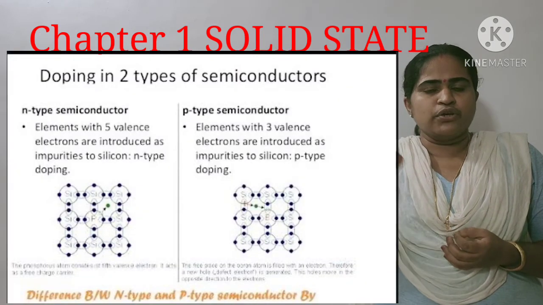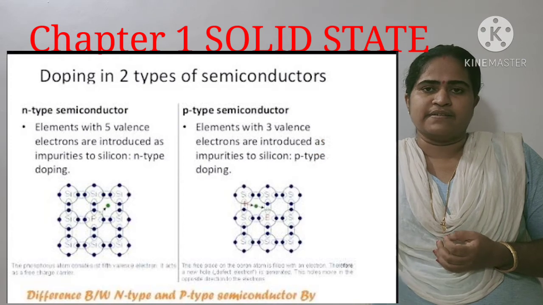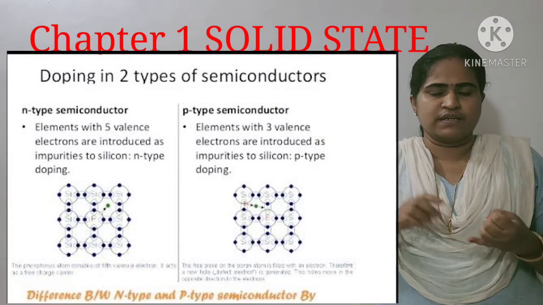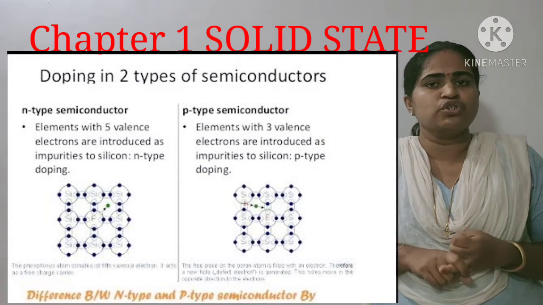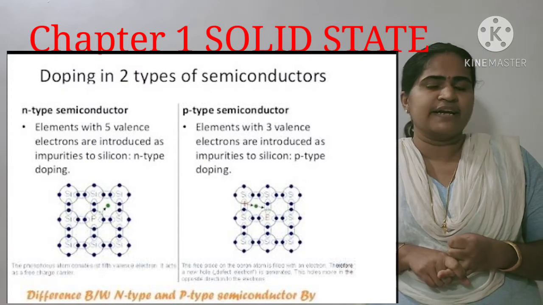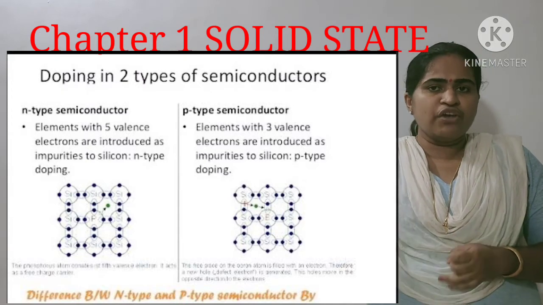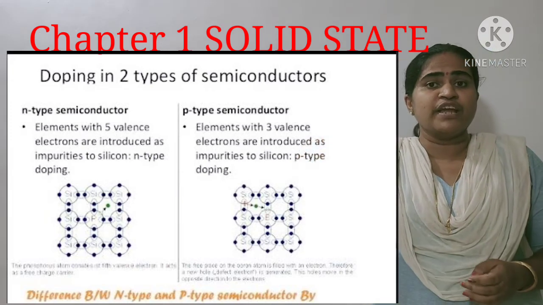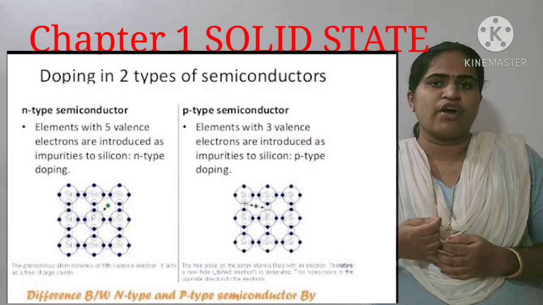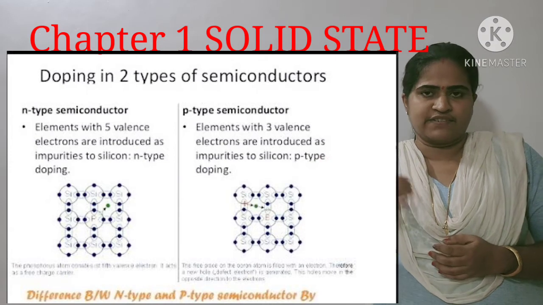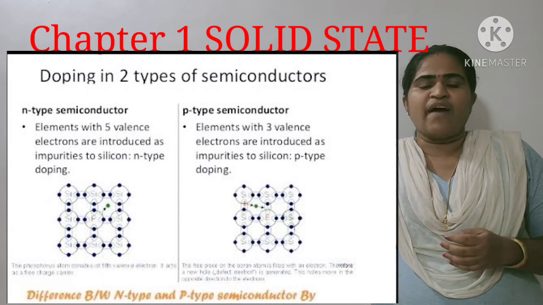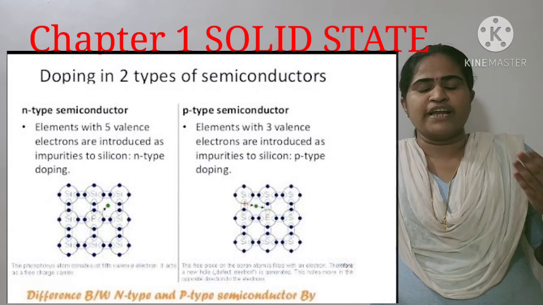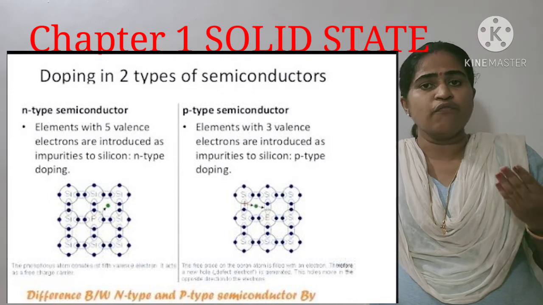We know that usually 14th group elements, the carbon family, including silicon and germanium, show intrinsic semiconductance. If we dope 14th group elements with 15th group elements, that is the nitrogen family, phosphorus, arsenic, etc., their valency is 5 and the 14th group elements have valency 4.